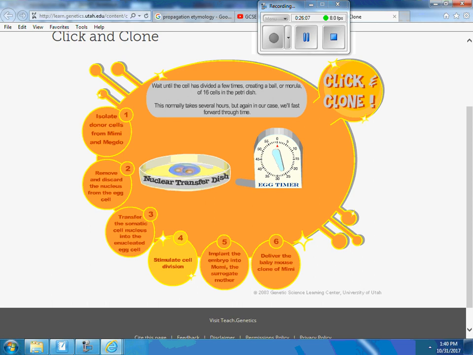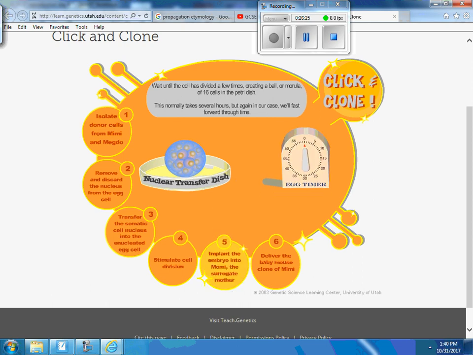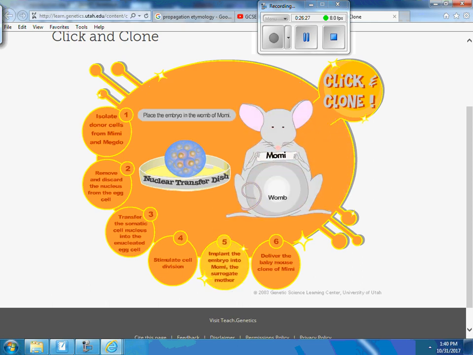It takes a long time for this to happen. It takes hours, not seconds. And finally, where do we put this ball of cells? Nobody should be packing up because we still have 5 more minutes or 7. Go ahead. In the uterus, good. The uterus of the surrogate, which is Momi.